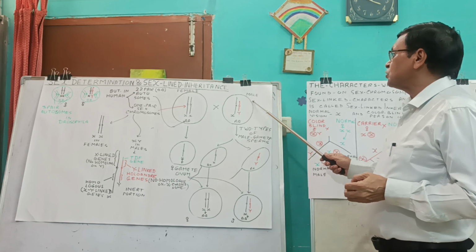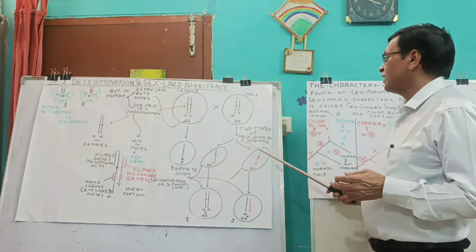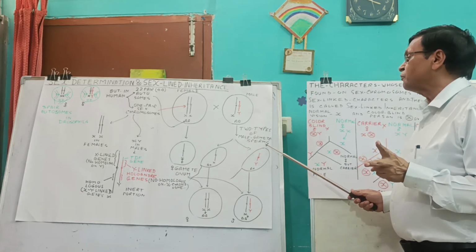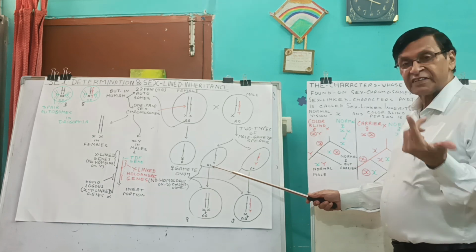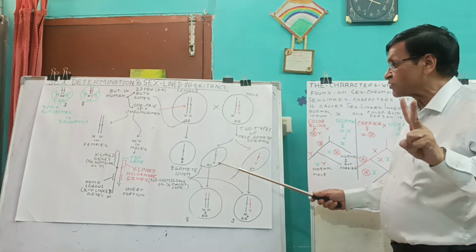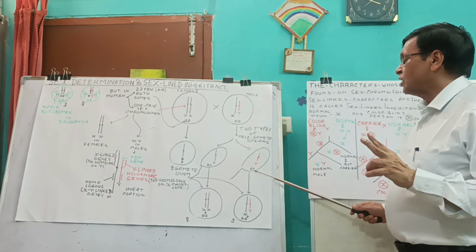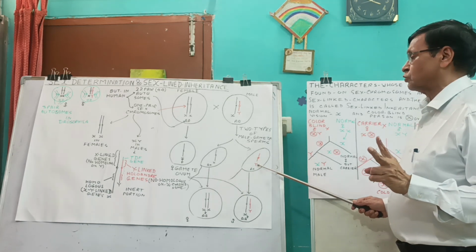The male individuals are XY. They are heterogametic. They produce two types of male gametes, or sperms. Fifty percent of them have one set of 22 autosomes plus one X chromosome, and 50% of them have one set of 22 autosomes plus one Y chromosome.